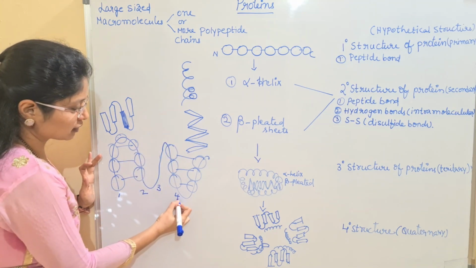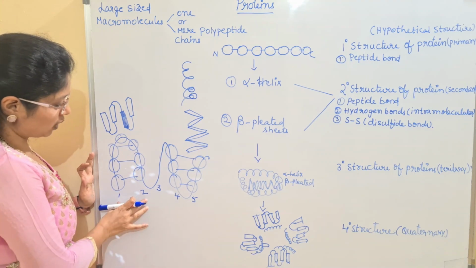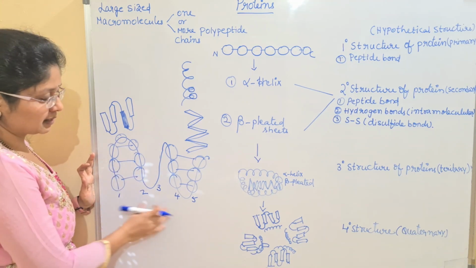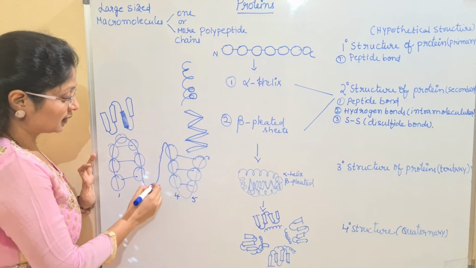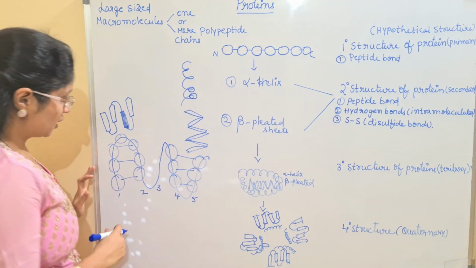And here we will mark it as 4 and 5. So total we have 5 strands. The first 2 are the pair which I have represented, and 4 and 5 are paired here. The 3 is present in an unpaired fashion. Okay, so let us see.